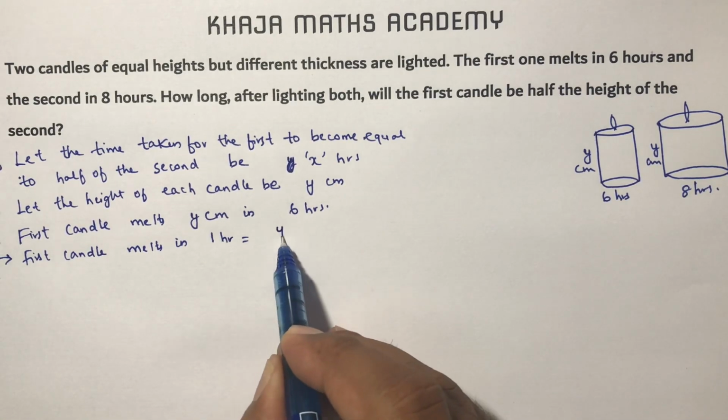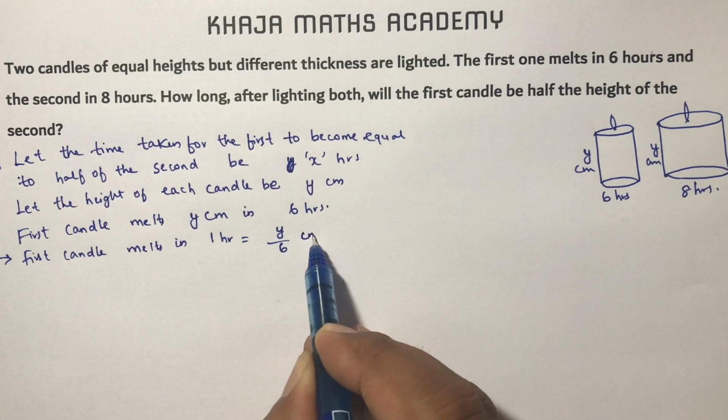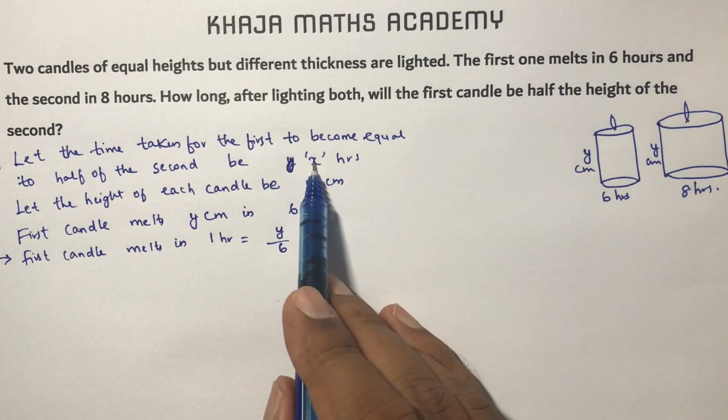So in 1 hour, how much will it melt? In 1 hour it will be y by 6 centimeters. But we are considering x hours.